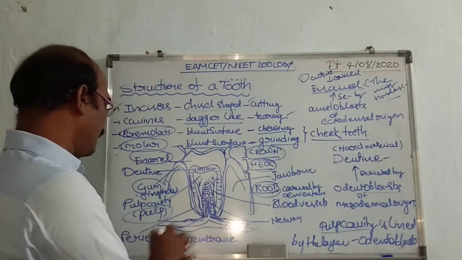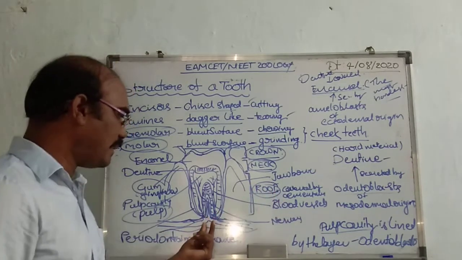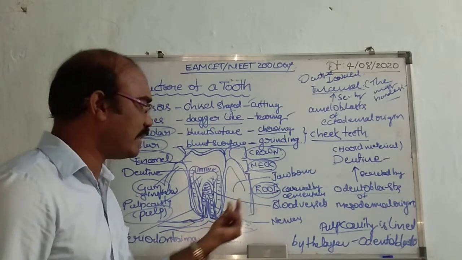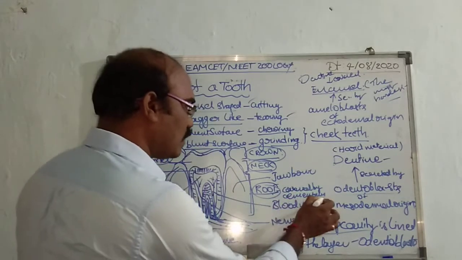Then the root. The root is embedded in the alveolus, the jaw sockets, and it is covered by another part called cementum.